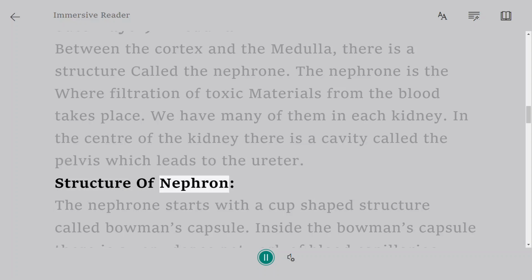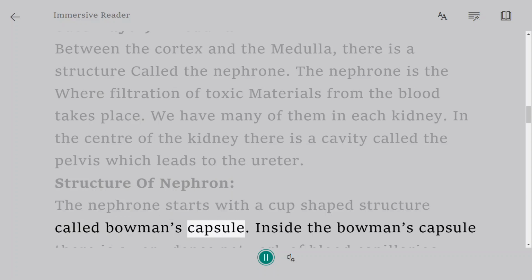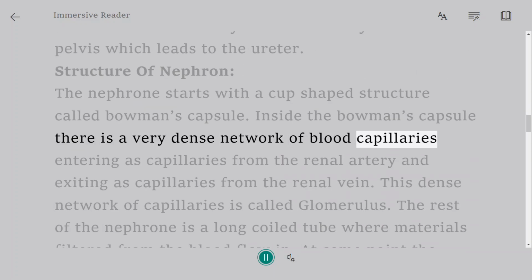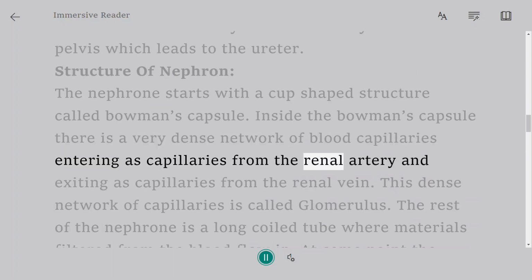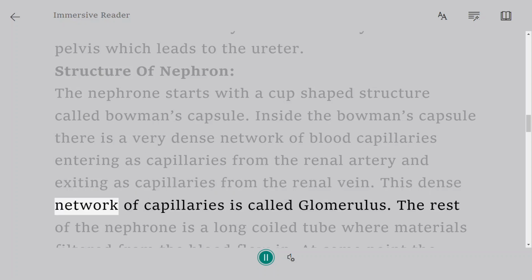Structure of nephron. The nephron starts with a cup-shaped structure called Bowman's capsule. Inside the Bowman's capsule there is a very dense network of blood capillaries entering as capillaries from the renal artery and exiting as capillaries from the renal vein. This dense network of capillaries is called glomerulus.